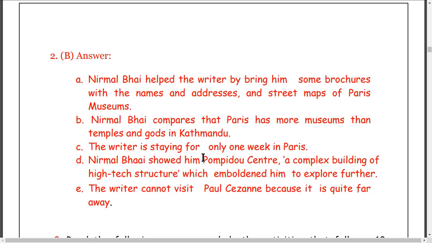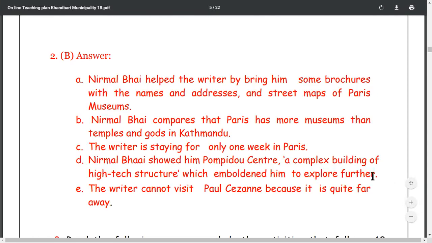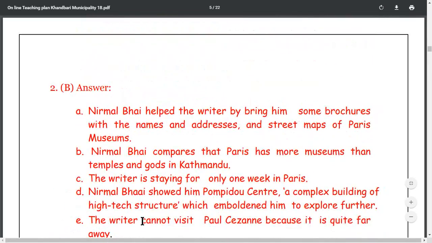No problem there. Nirmal Bhai showed, that's past tense here, showed him Pompidou Center, a complex building of high-tech structure. Not a simple building, a complex building, high-tech structure, which emboldened him. Emboldened him means encouraged him. Encourage, embolden, you can write any words you like. Him to explore further. Explore Paris further, as you see. Okay, you get another mark here.